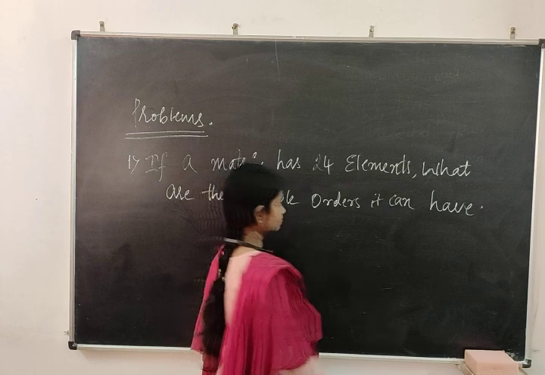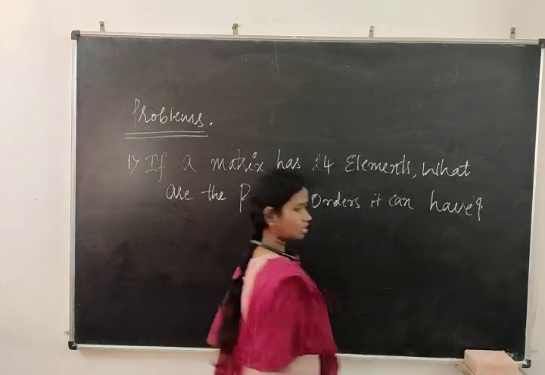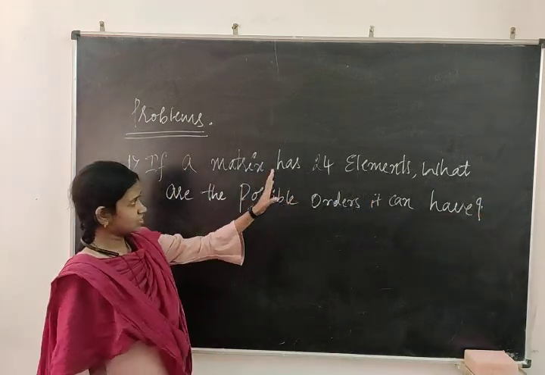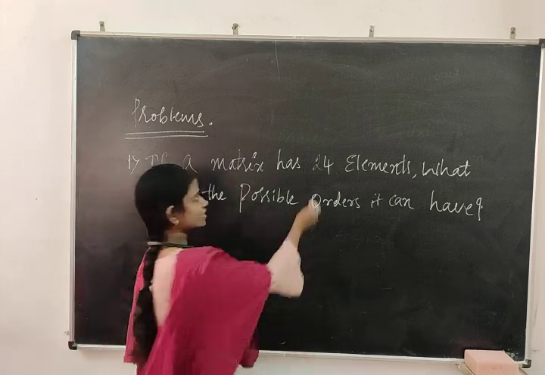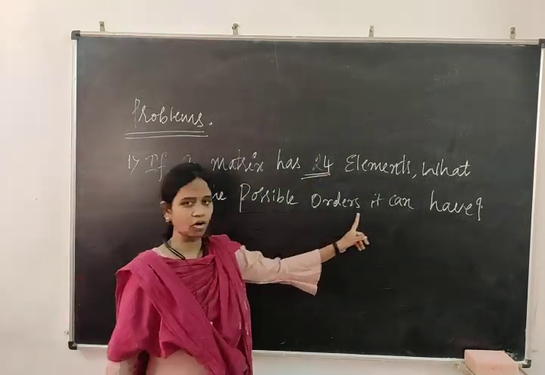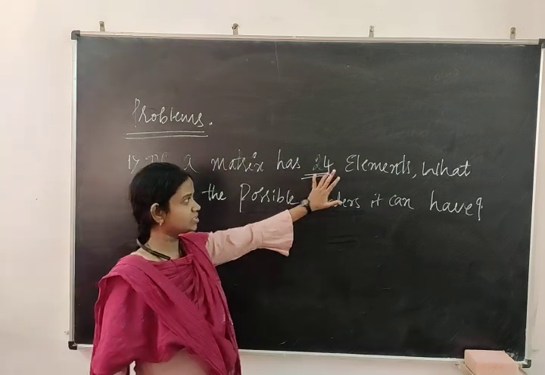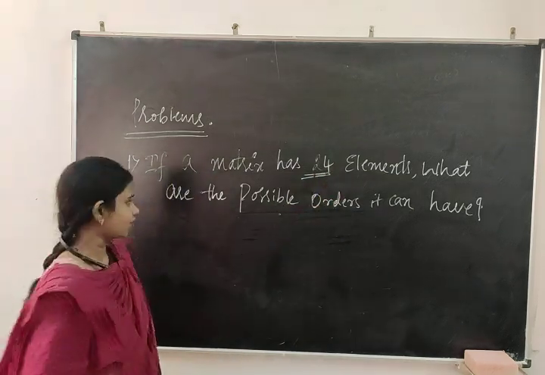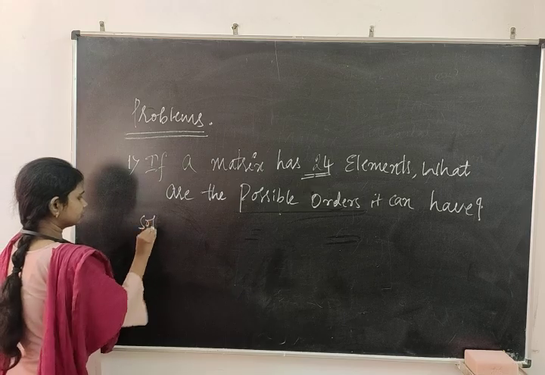So this is our question. What is the question here? If a matrix has, I will underline, 24 elements, we need the possible orders. Actually, with 24 elements, we have to write the possible orders.